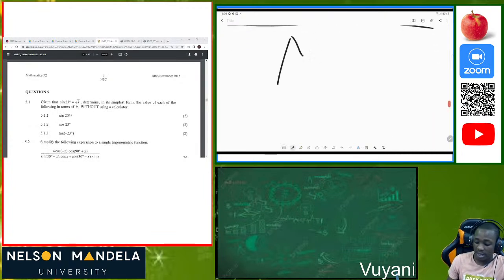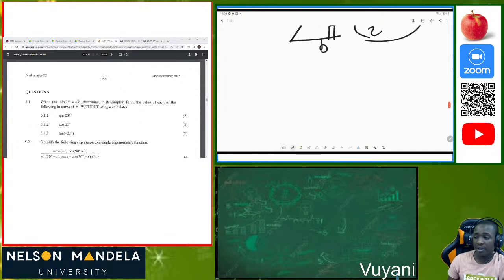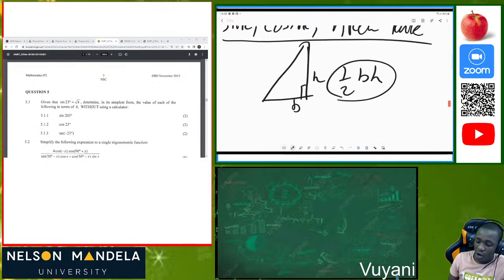We always know that the area of a right angle triangle is always equal to half base times height. But now in grade 12 and also grade 11, we can calculate the area of any triangle.